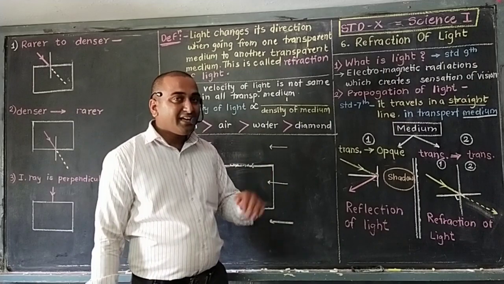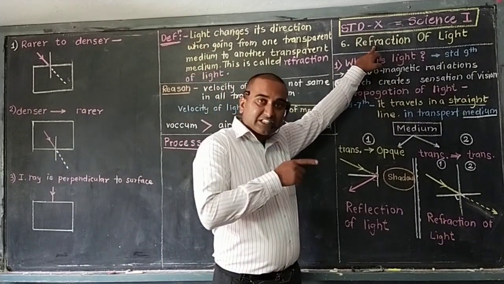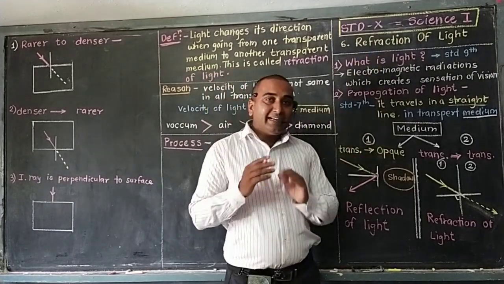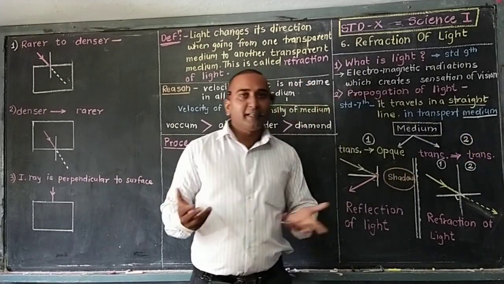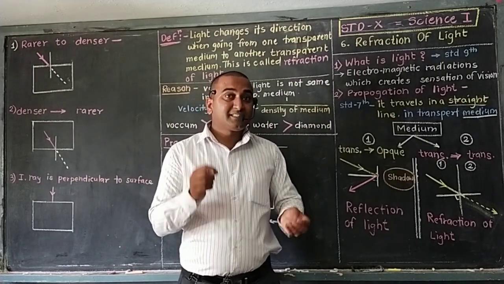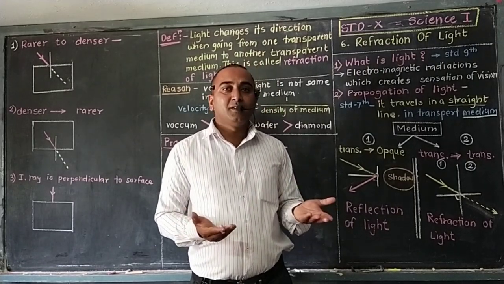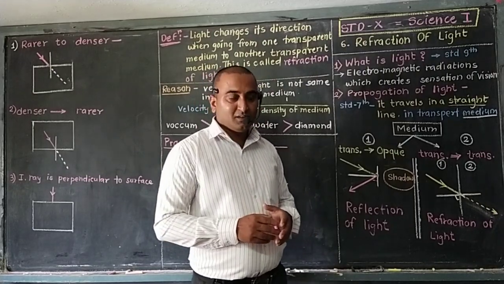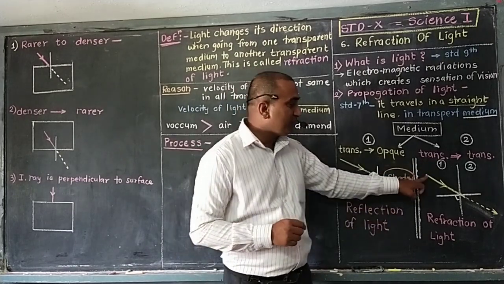In 10th standard, we are moving towards this point, that is refraction. Reflection is a different part and refraction is a different part. See. Now light is traveling from one transparent medium to another transparent medium. Both mediums are transparent, but the density of the first medium and the second medium is different. Maybe the first has higher density and the second lower, or maybe the first has lower and the second higher. Whatever it may be, it goes from one transparent medium to another. See here what is going to happen now.